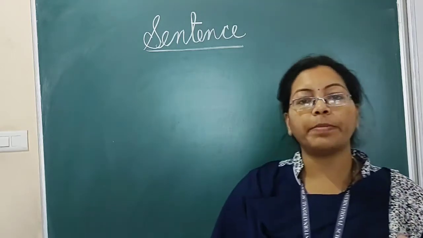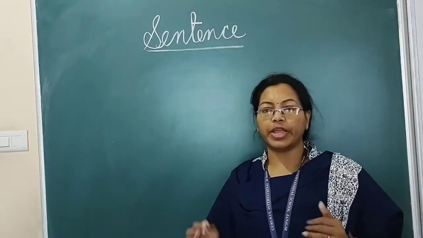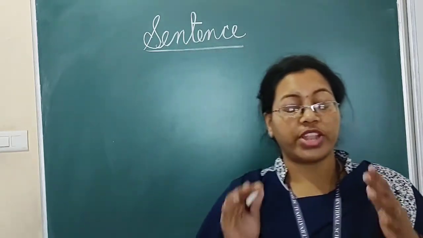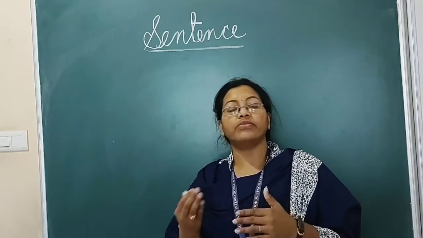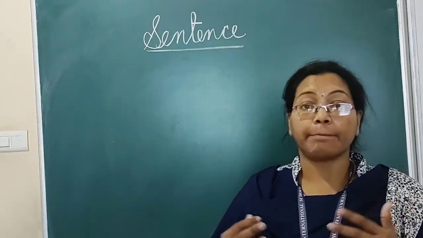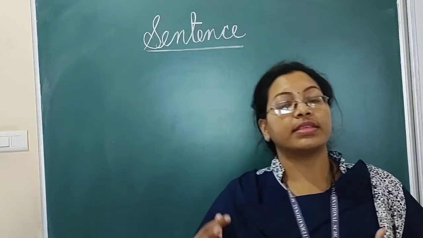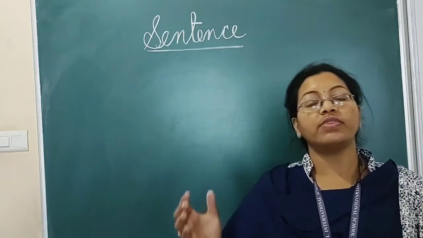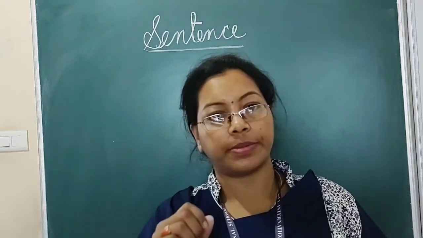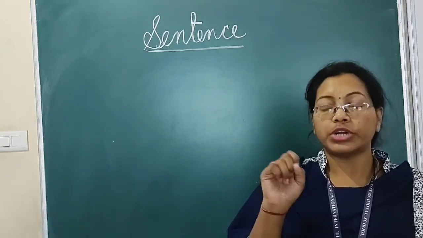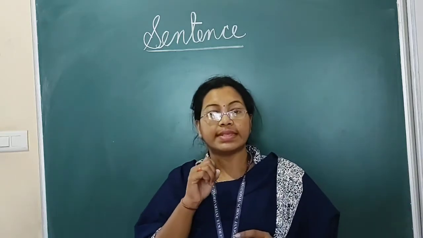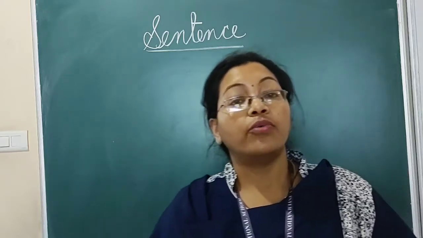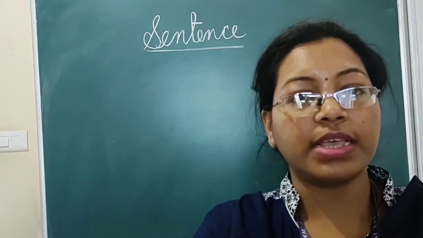As you know, in the very beginning, when you were in KG1 and KG2, you read alphabets like A, B, C, D, E. These all are the alphabets. After that, you learned to frame a word. That is, if I say C-A-T, cat, we say that it is a word.